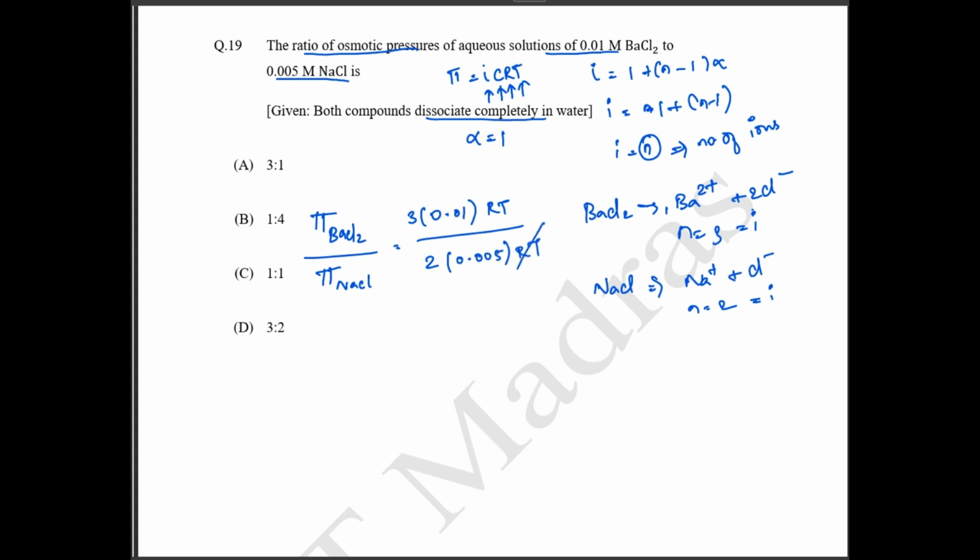Okay. Your RT will be cancelled. Now you have 3 by 2 into 10 by 5. So the concentrations, if you do this, this is literally going to be 2. So you can say this is going to be equal to 3 by 1. So the ratio is 3:1, which is the correct answer.